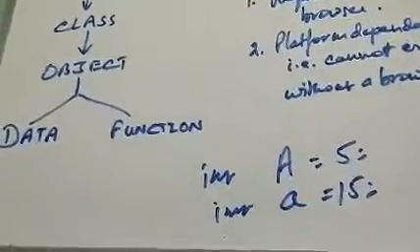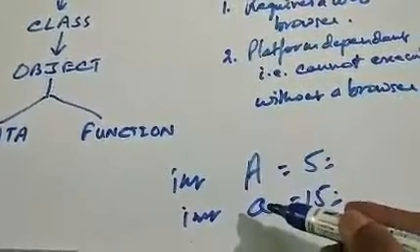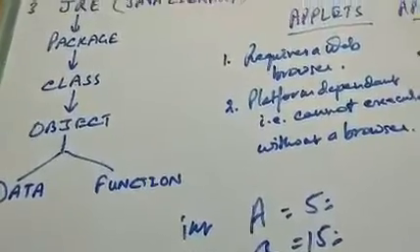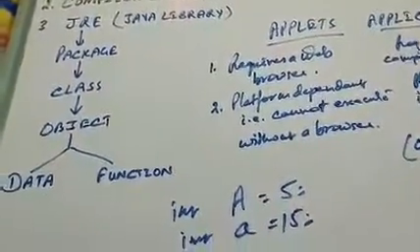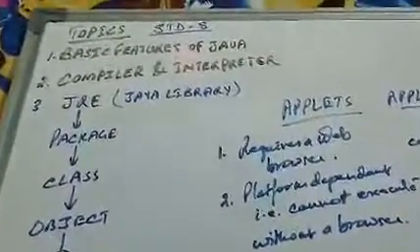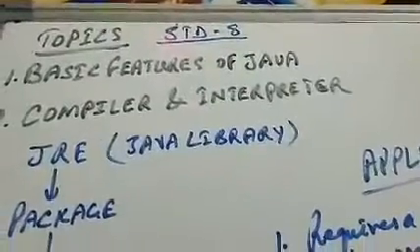But in this case these two are different. Capital A and small a are different. So Java is case sensitive. It means that it differentiates between uppercase and lowercase. So those were the basic features of Java that we have.